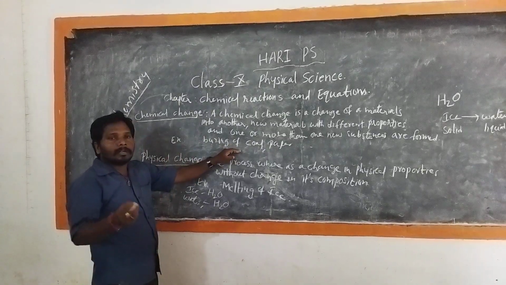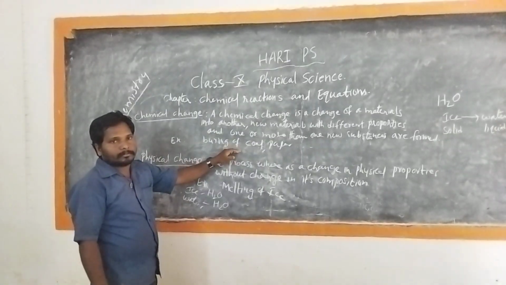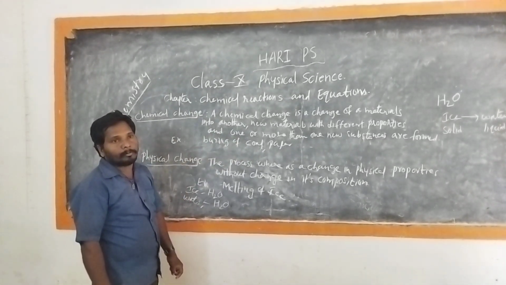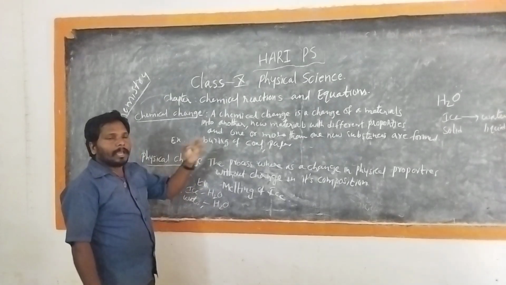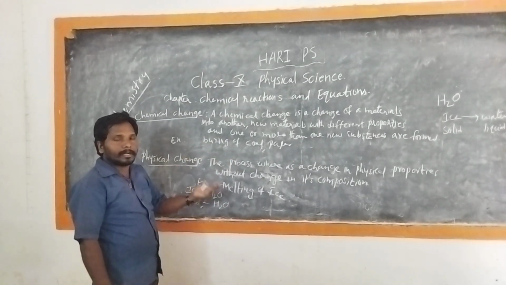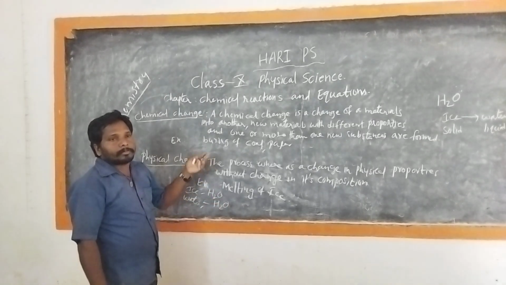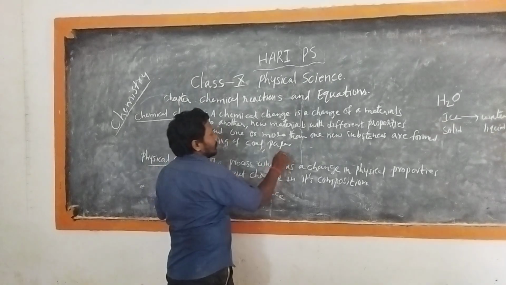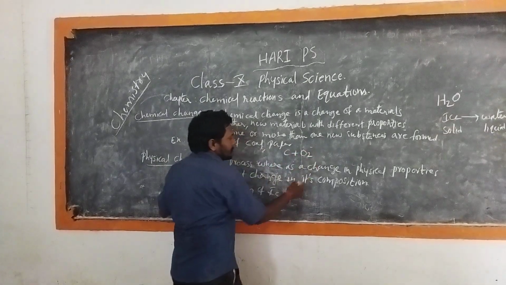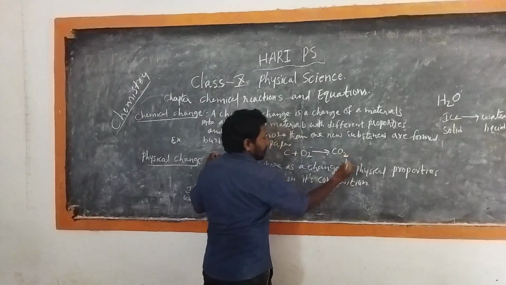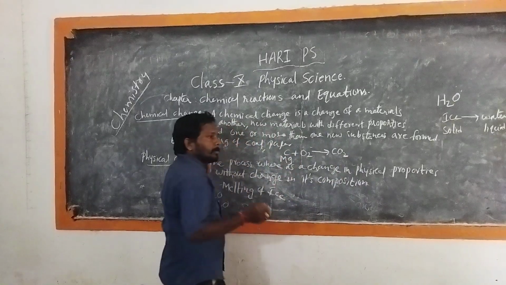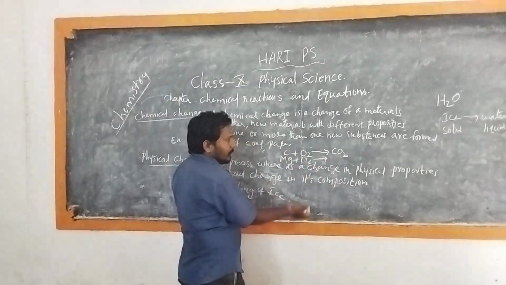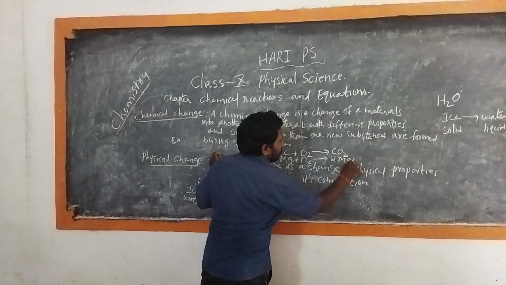Burning of coal: coal is in the solid state, and when we burn it, ash in powdered form is formed. There is a change in chemical composition with new properties. Similarly, as you studied in class 8 and class 9, we discussed some simple chemical reactions. Among them, carbon reacts with oxygen and forms carbon dioxide. Or we take a piece of magnesium and burn it. It reacts with oxygen and combines to give magnesium oxide.